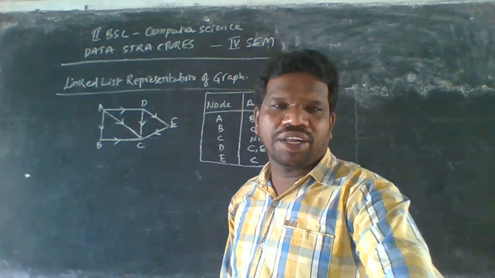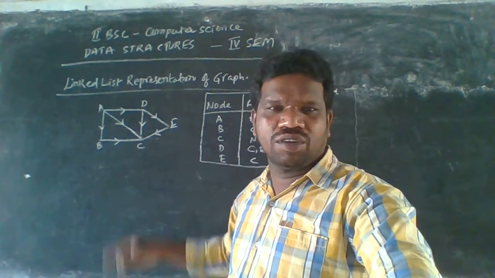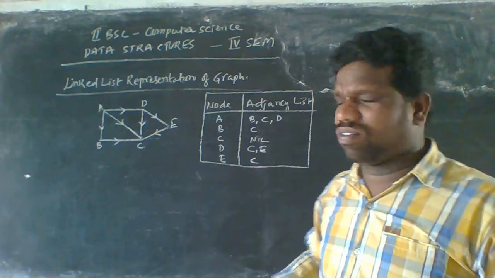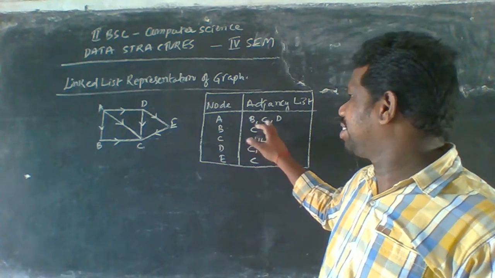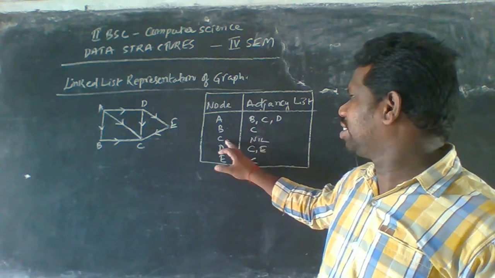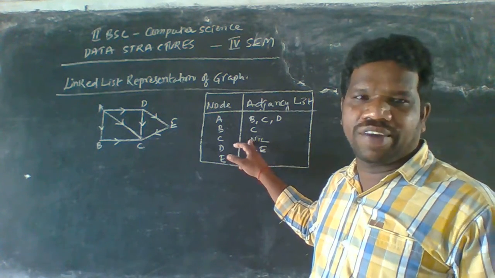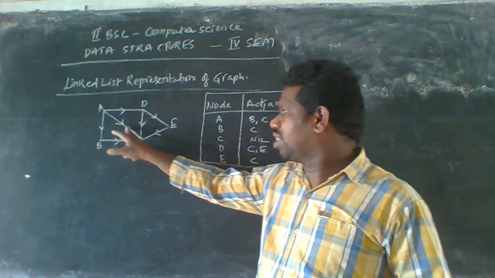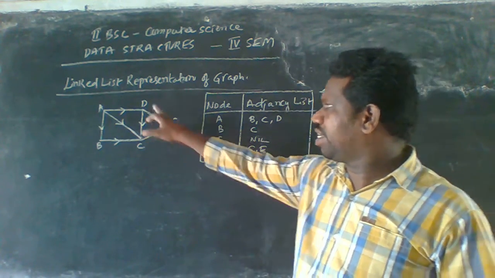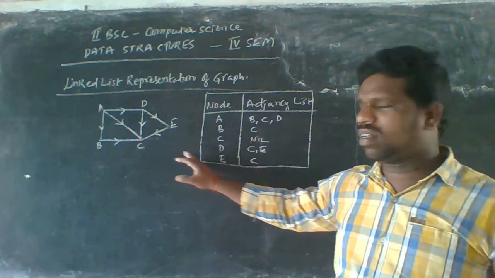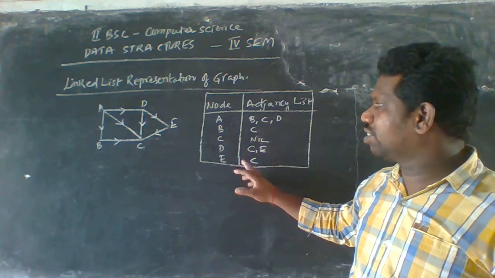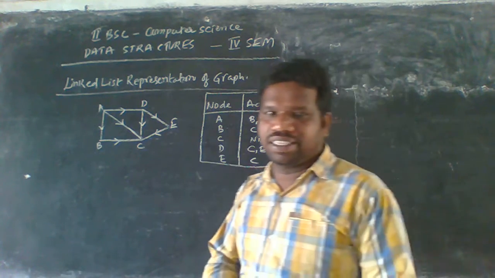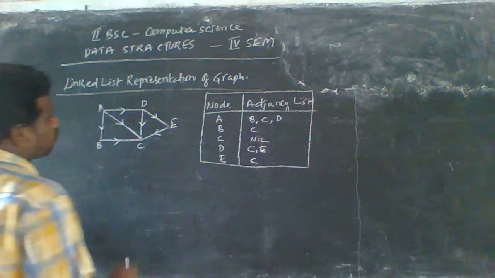Using the adjacency list, you have to take those values to draw the linked list representation. A has B, C, D; B has C; C does not have any nodes, it is null; and D has only two nodes, that is C and E; and E has only one node, that is C. Now let us draw the diagram in the linked list.